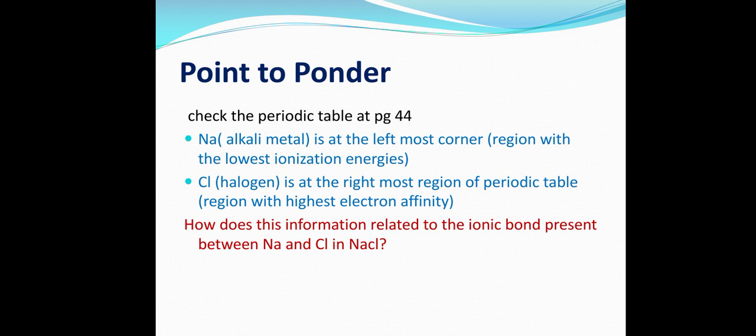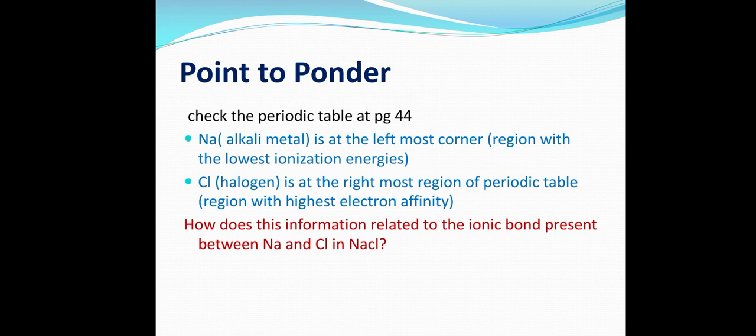If you see the trend, ionization energy increases from left to right. It means the leftmost corner, the alkali metals and the alkaline earth metals, have the lowest ionization energies. What is ionization energy? Ionization energy is the energy required to lose one electron. So the lowest energy is required between these two groups, 1A and 2A. When ionization energy is lowest, obviously these atoms will lose their electron very easily.